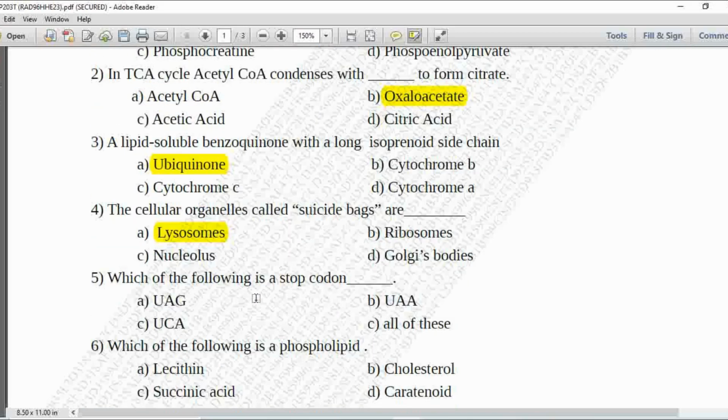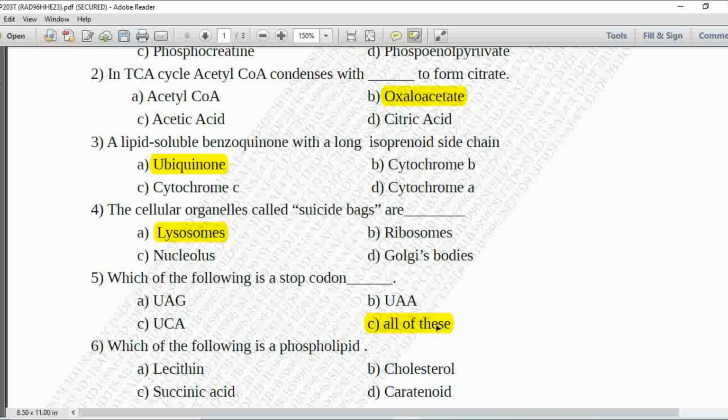Next, which of the following is a stop codon? Option A is UAG, B is UAA, C is UCA and option D is all of these. So the codons called stop codons are UAG, UAA, UCA, all are stop codons. So option D is correct.